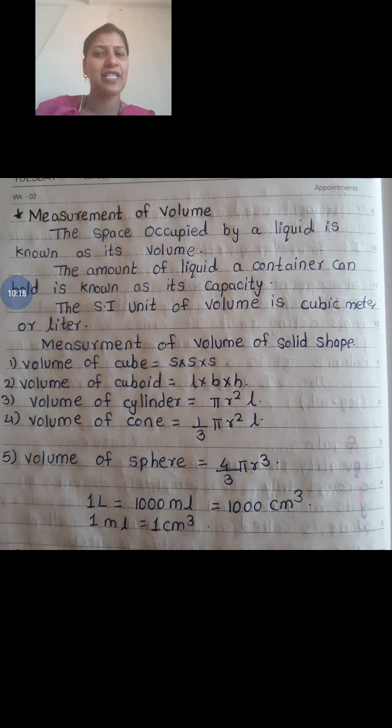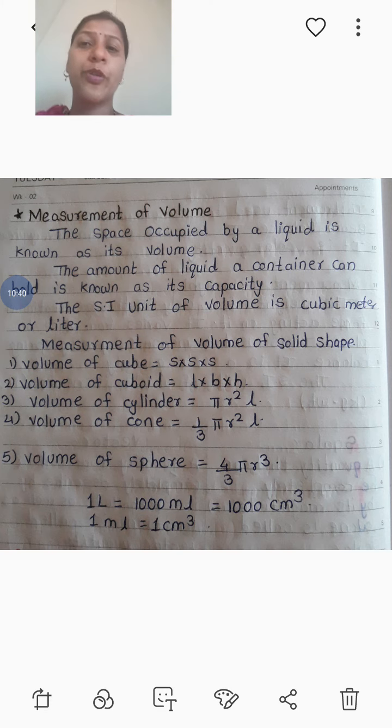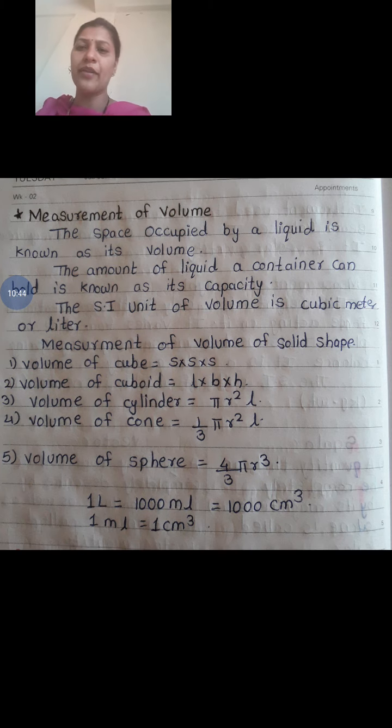Now what is capacity? The amount of liquid a container can hold. The amount of liquid a container can hold means the capacity of that particular container. So that is called capacity. What will be the SI unit of volume? Cubic meter or meter cube, or it is also measured in liters.